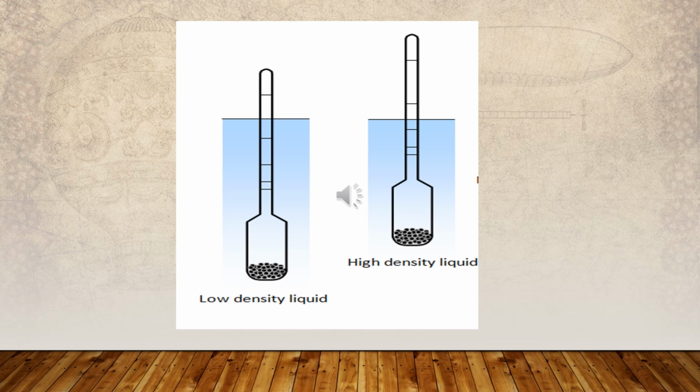Then the reading is obtained at the lower part of the hydrometer, so the reading will be higher. This figure shows the difference in the density of a liquid and how the hydrometer behaved in these two liquids.